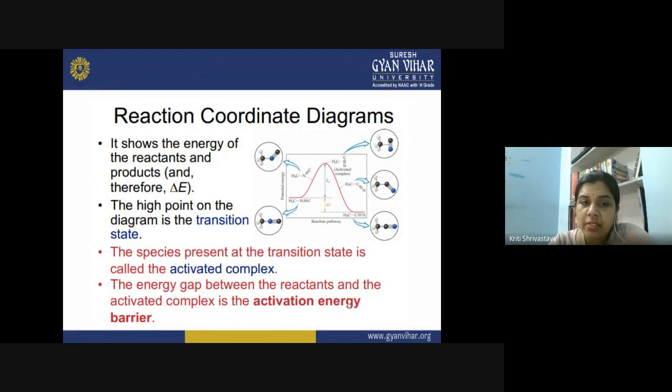It shows the energy of the reactant and the product, and the delta E you can see here. The high point on the diagram is the transition state, or activated complex. The species present at the transition state is called the activated complex. The energy gap between the reactant and the activated complex is the activation energy barrier, which the reactant molecule needs to cross.